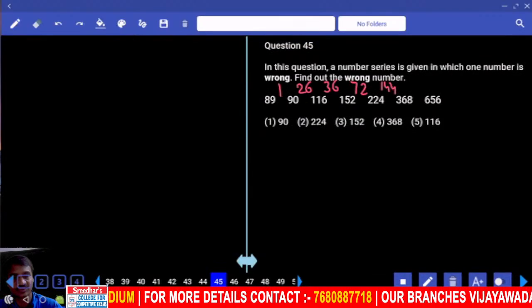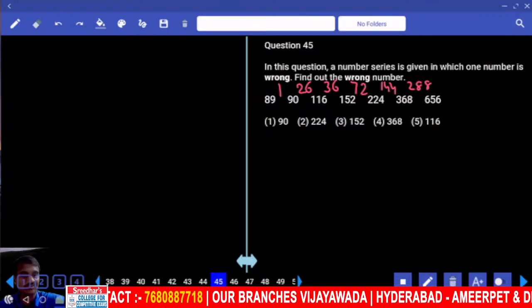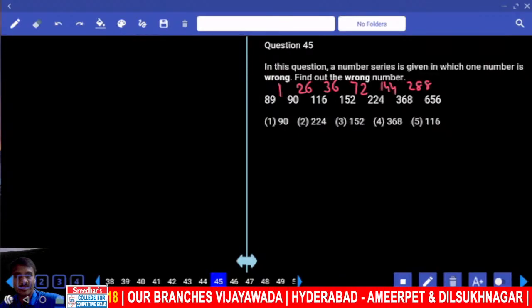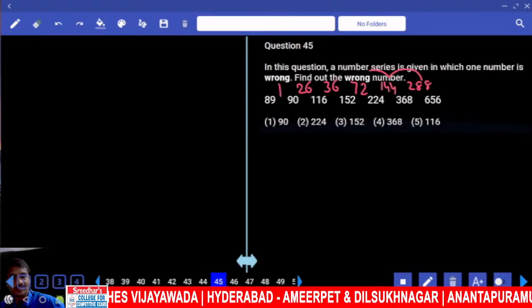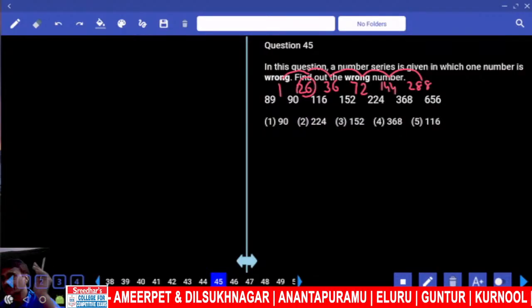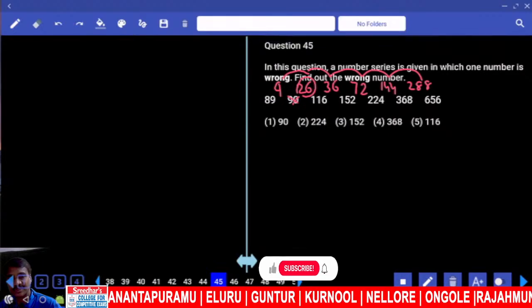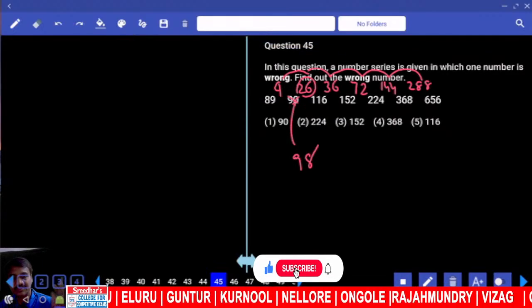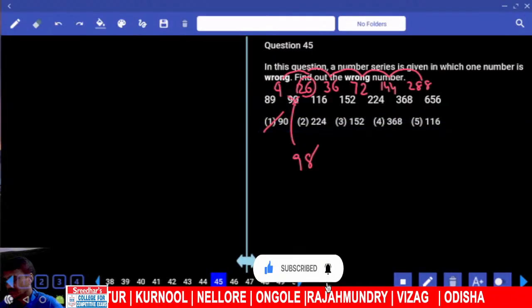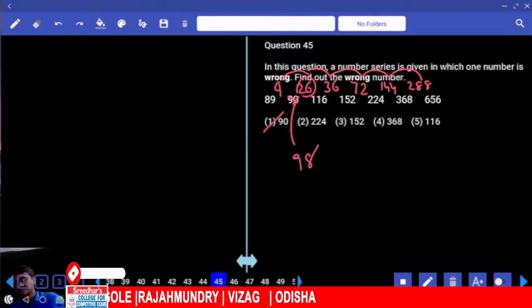And what is the next one here? 288 must be the difference. Now 288 divided by 2 is 144, by 2 is 72, by 2 is 36, by 2 is 18, by 2 is 9. Here the difference must be 98 plus 9. If it is 98, then what is the wrong number here? Choice 1. 98 is the correct number, 90 is the wrong number. The differences are 9, 18, 36, 72, 144, 288.